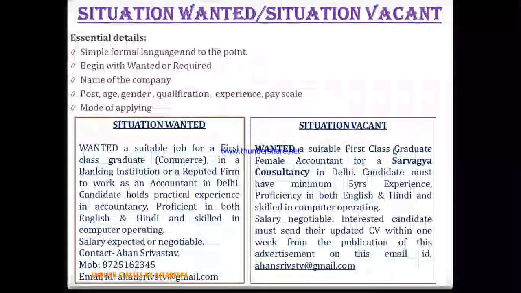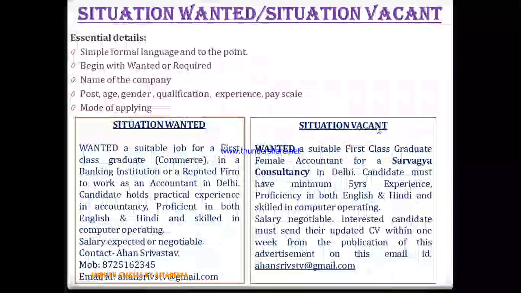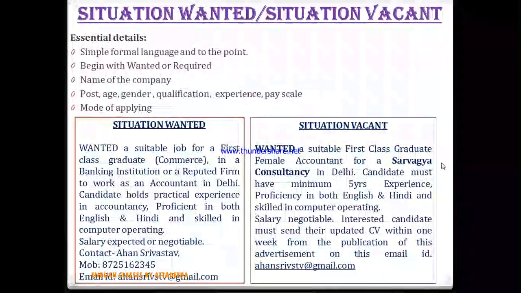But here, in situation vacant, when the organization is releasing an advertisement for a vacancy, they have to tell what sort of company they are talking about. So you can see here, wanted a suitable first class graduate female accountant for a Sarvagya consultancy in Delhi. So I have given here a name, Sarvagya consultancy. This is the name of the organization.